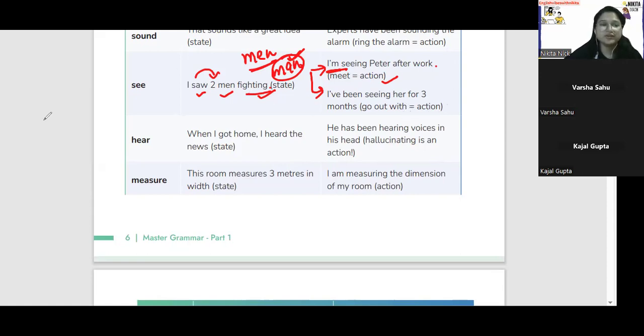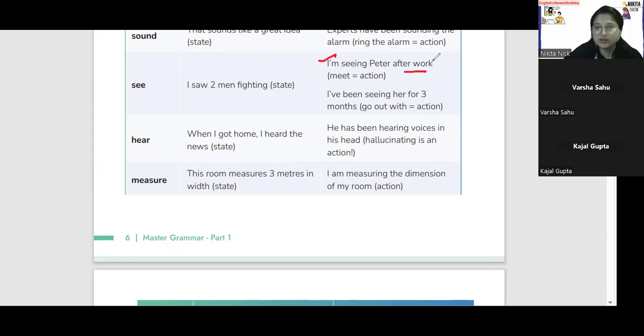So what is the meaning here? Pay attention. I'm seeing Peter after work. So I'm seeing Peter after work means I'm meeting Peter after work. So seeing means meeting, the action is happening, okay?